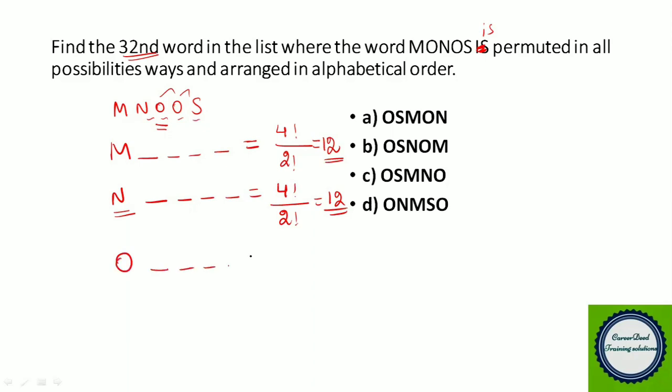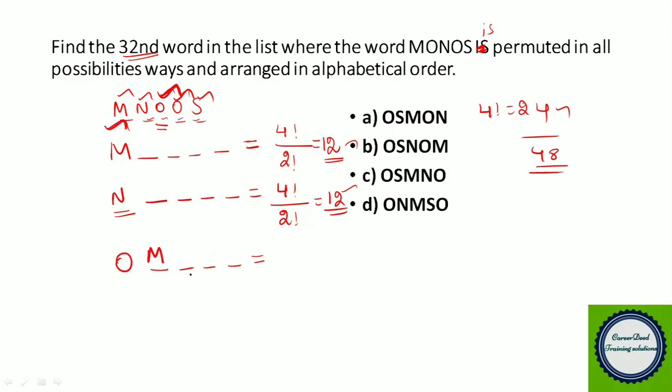After fixing the letter O at first, you have the remaining 4 letters, and all of them are different. So the value of 4 factorial is 24. So 12 plus 12 plus 24, you get 48. Totally 48 ranks would be completed, so you can't fix O at first only. After fixing O at first, you have to choose the second letter also. Once you fix O, the second letter will obviously be M, because that is in ascending order.